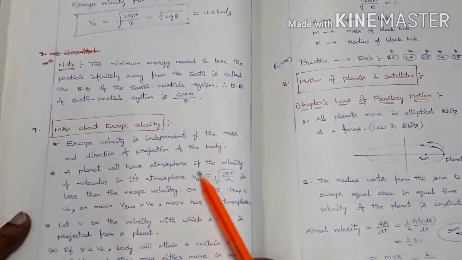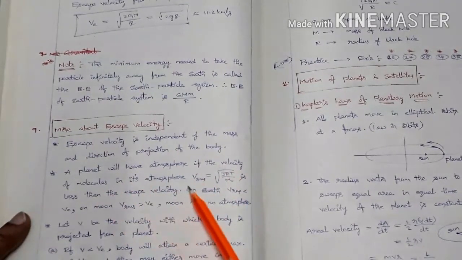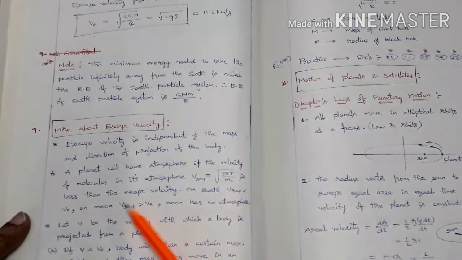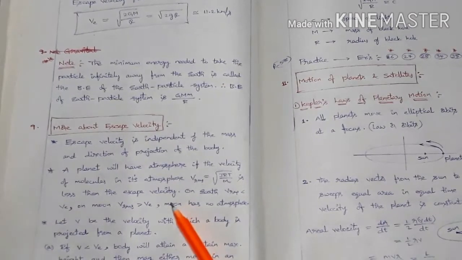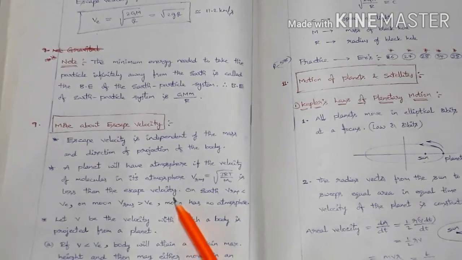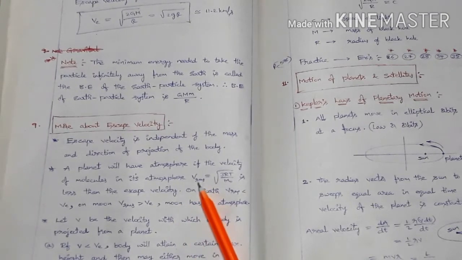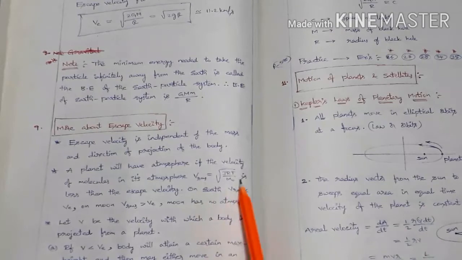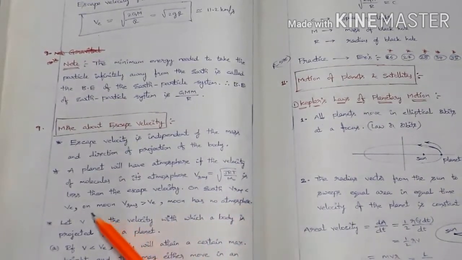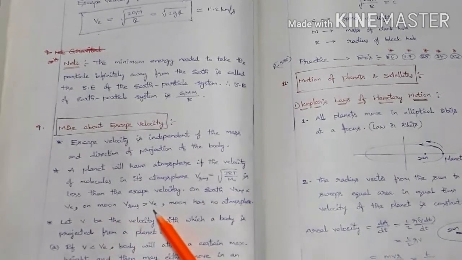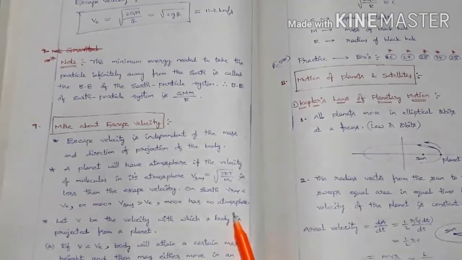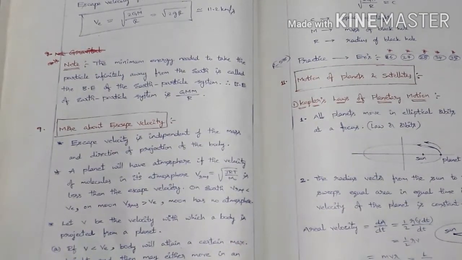The planet will have an atmosphere if the velocity of molecules in its atmosphere, Vrms equal to root over 3RT by M naught, is less than the escape velocity. So if a planet is having an atmosphere, the RMS velocity of the gas molecules must be less than escape velocity. On Earth, the Vrms is less than escape velocity. On the Moon it is greater than escape velocity. So the Moon has no atmosphere. That is the reason why the Moon does not have an atmosphere and the Earth has one.